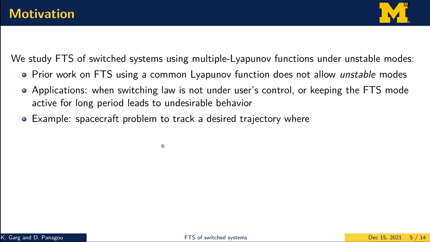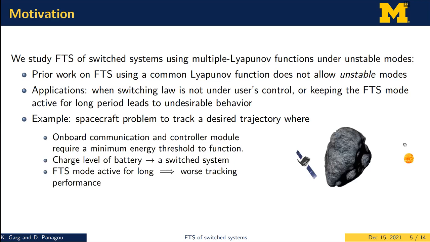So as an example, consider a spacecraft problem which is required to track a desired trajectory. The figure here depicts a particular instance of this problem where the spacecraft is trying to track a desired trajectory so that it can observe the point of interest on this asteroid.